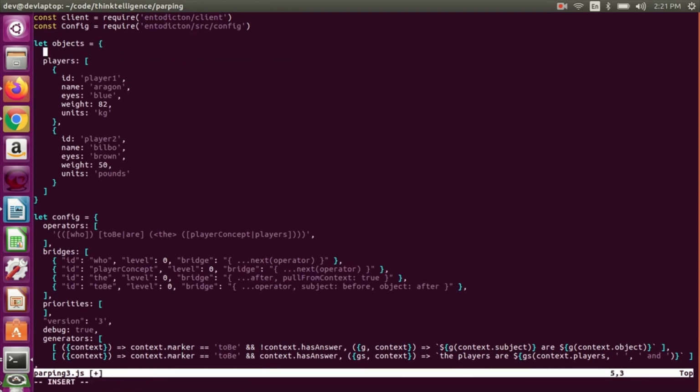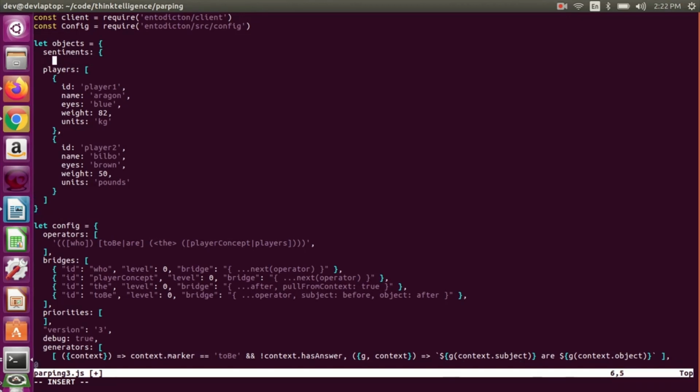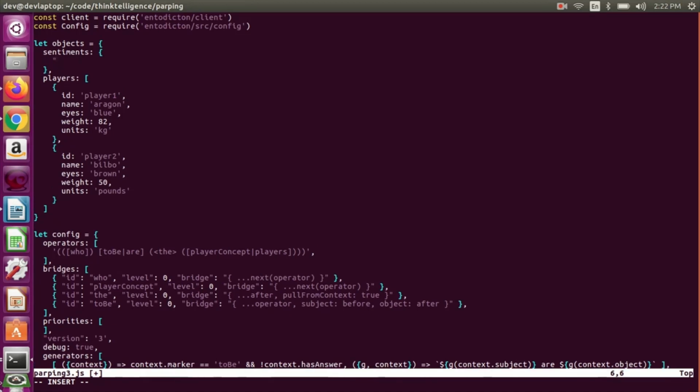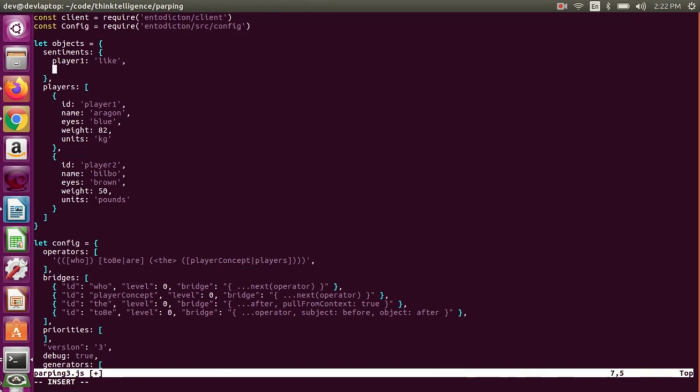So let's add some kind of feeling thing in here. Sentiments, I guess. Map a player to how whoever's using the computer feels about them. So player 1, we like player 1, and player 2, neutral.